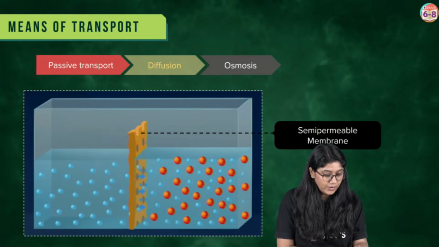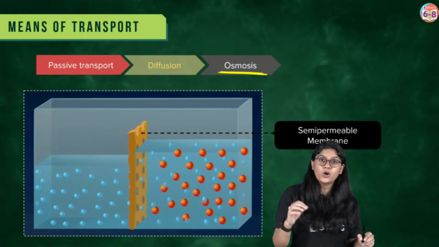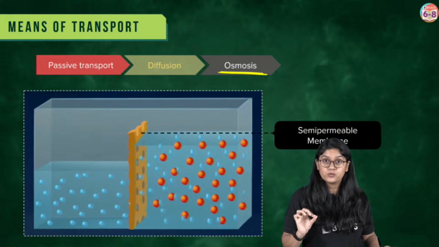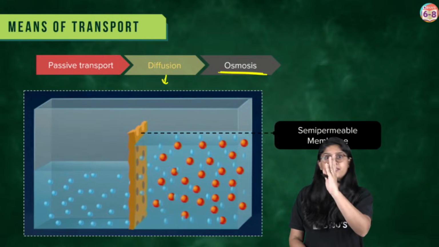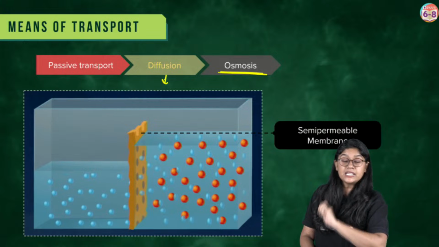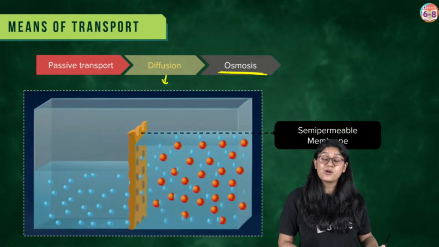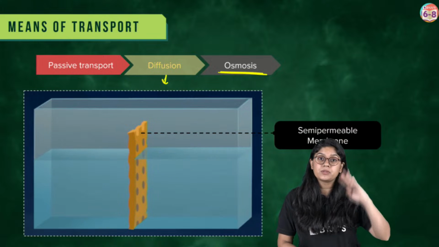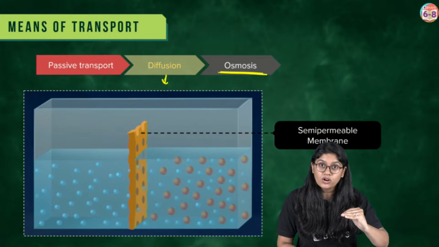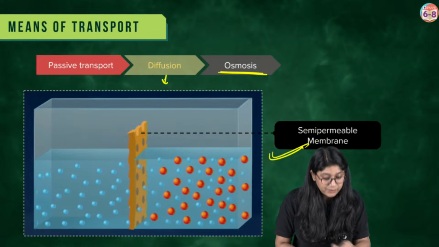Everyone, now in osmosis, what will happen? We know that only the water molecules will move. In diffusion, we will be able to see the movement in the liquid and in the gas. But in osmosis, we will be discussing only water. So in osmosis, the molecules will move from the higher concentration to the lower concentration through a semi-permeable membrane.